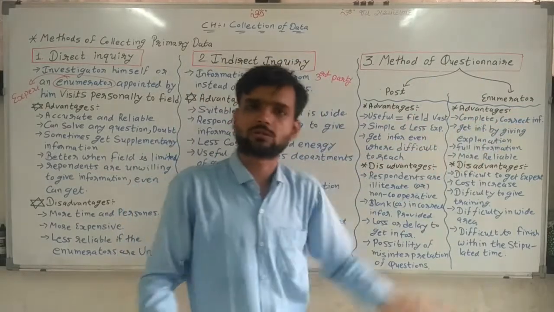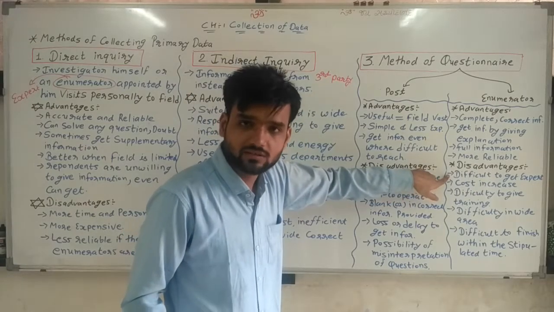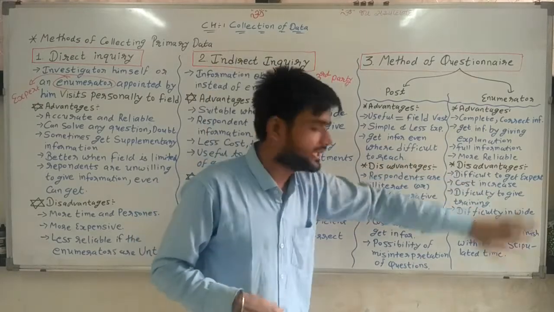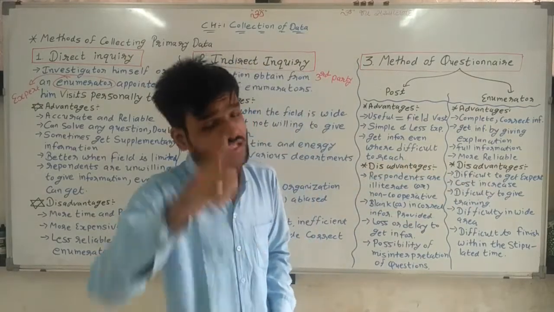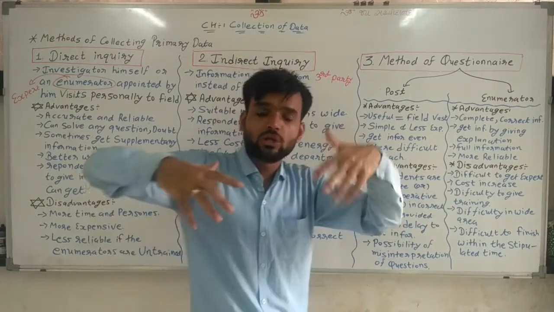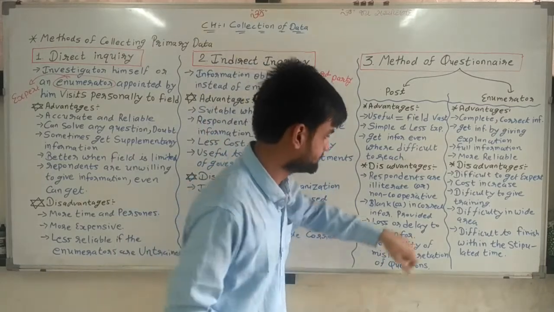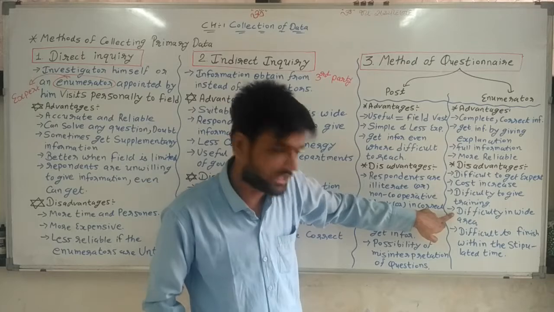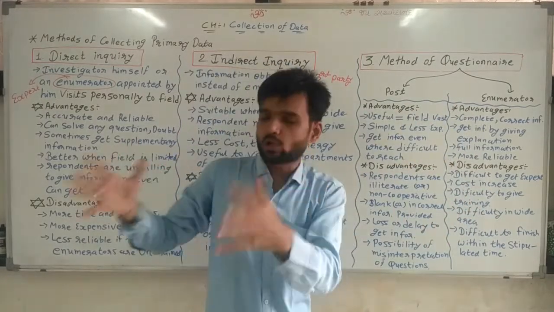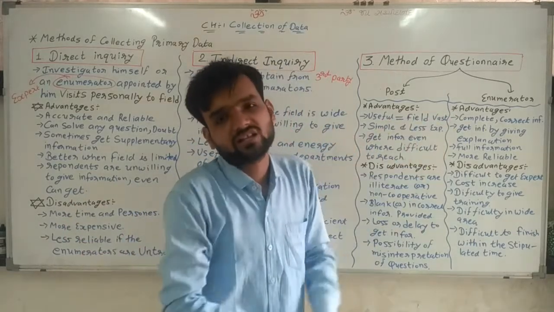Experts are experts, and to get such experts is very difficult. Cost increases: the cost of collecting data increases. Difficult to give training to all the enumerators. That is very difficult. Difficult in a wide area: if the area is very wide, then more enumerators are required, more training is required, and more time to collect data.